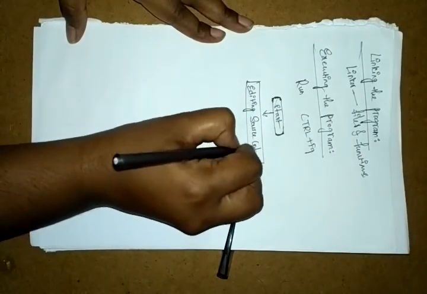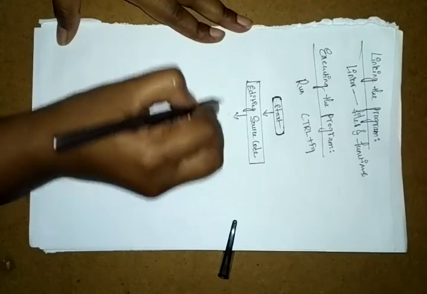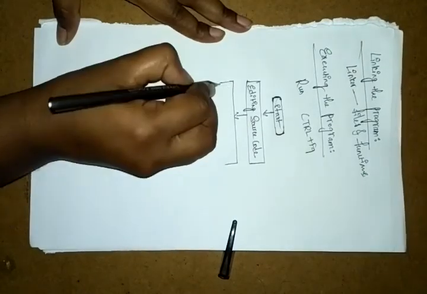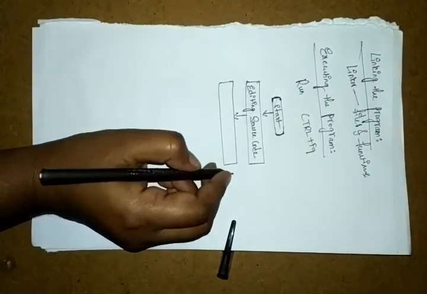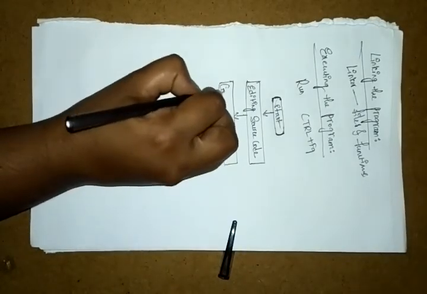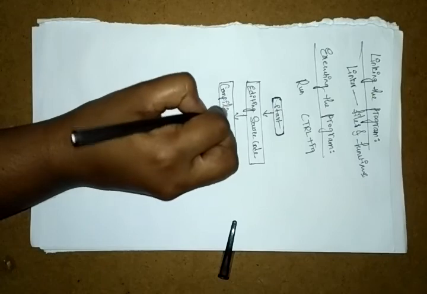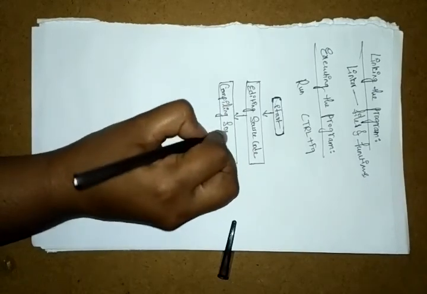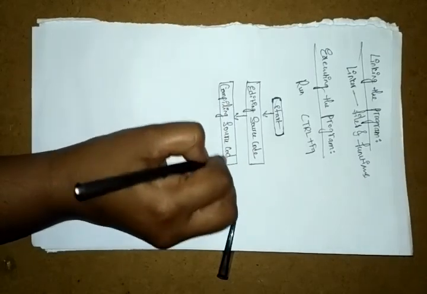Next we have compiling the source code. What we wrote here, we are compiling.